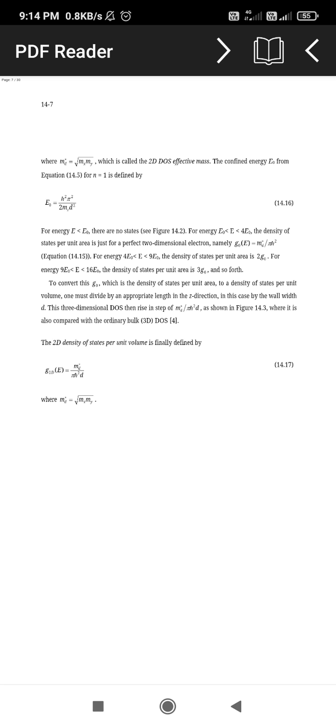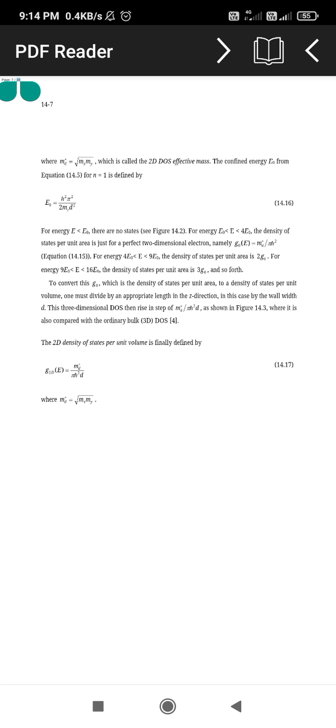Then m dx or the m dash value is the two-dimensional effective mass, it is the square root of mx into my, that is confined for the energies, that is E0 or the number of electrons, that is one. We can define here E0 is equal to h square pi square divided by twice mz d square.